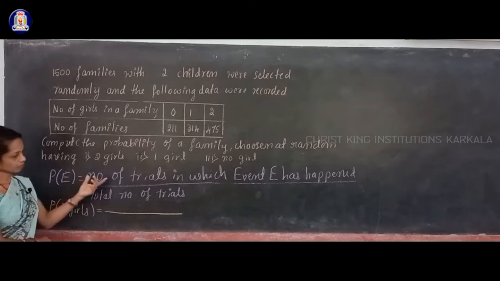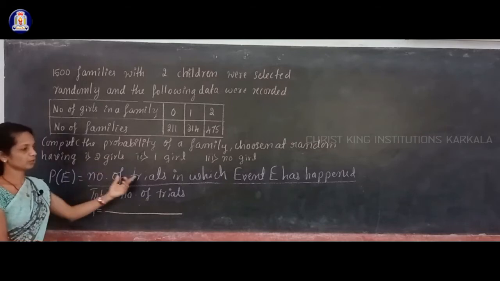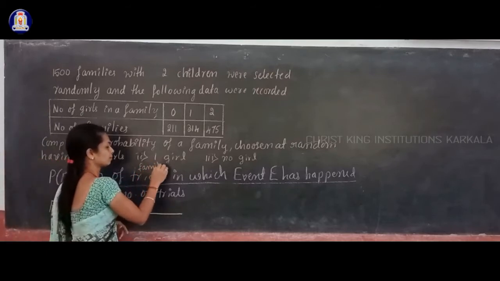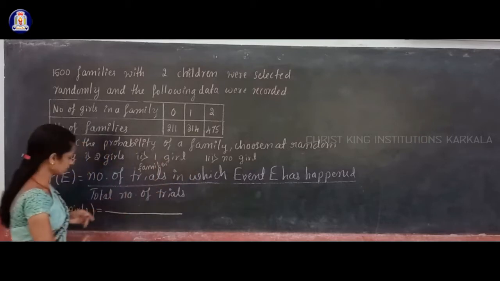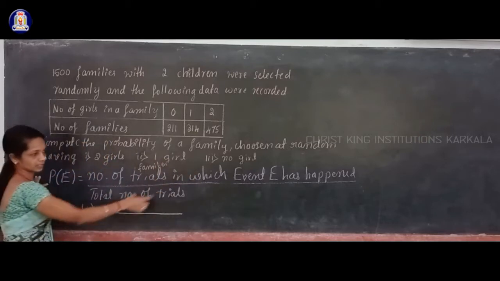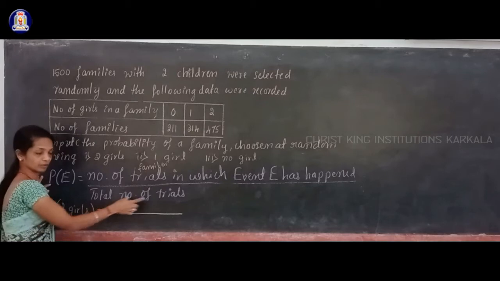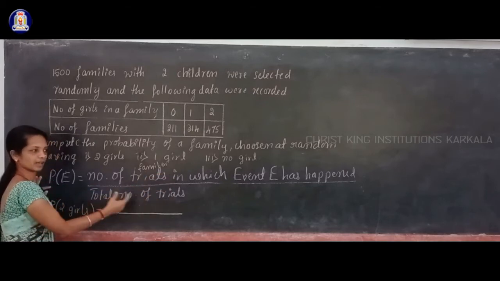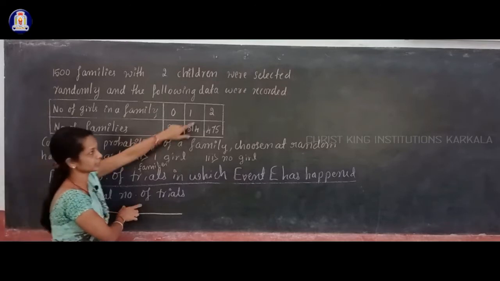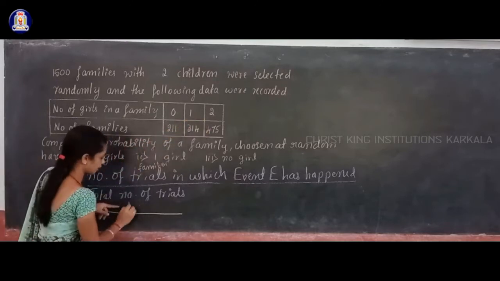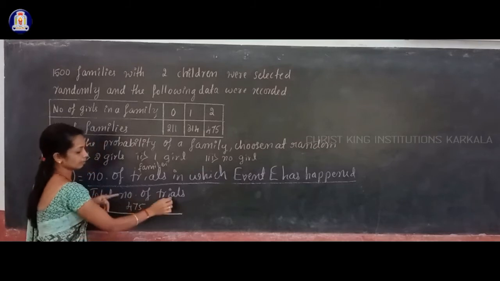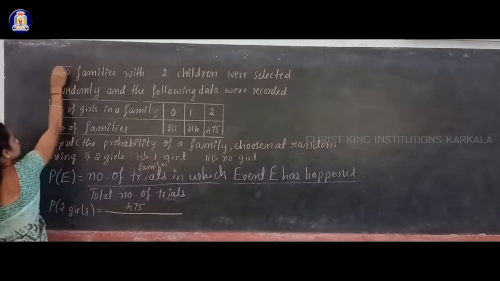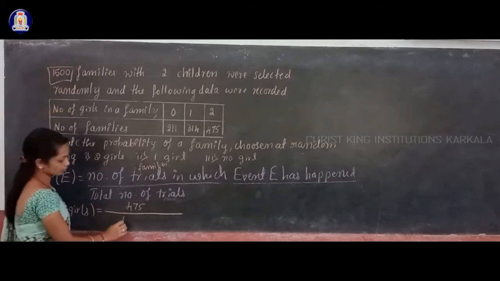For that, the formula becomes: the number of trials means the number of families. The event E is now a family having 2 girls. How many families have 2 girls, you have to write in the numerator place, that is 475, dividing by the total number of trials, meaning the total number of families. How many families are there? In total you are given 1500 families.